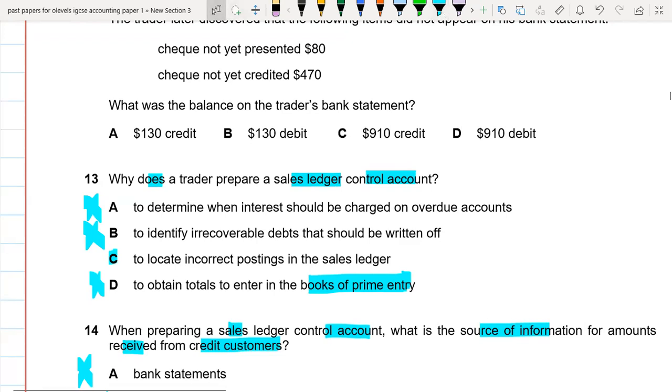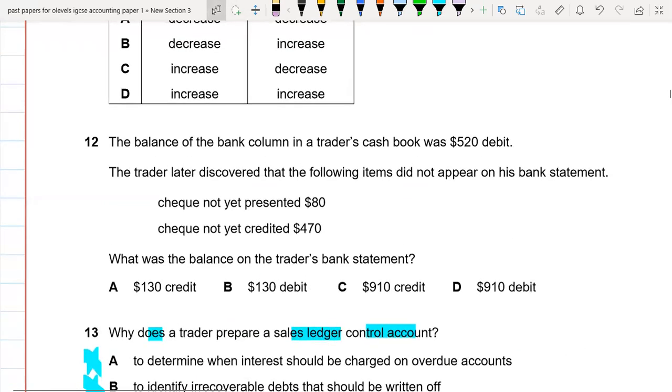Okay. So question 12. The balance of the bank account in the trader's cash book was $520 debit. The trader later discovered that the following items did not appear on the bank statement: a check not presented yet and a check not credited yet. So what was the balance on the trader's bank statement? Basically 520 was a debit balance in the cash book.